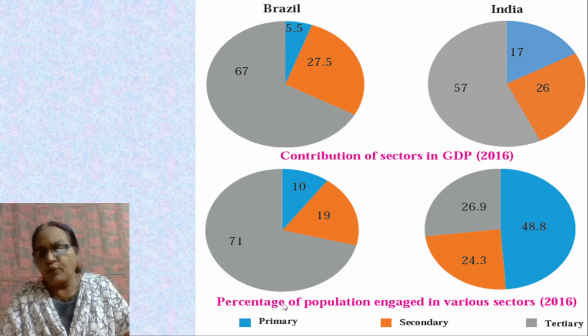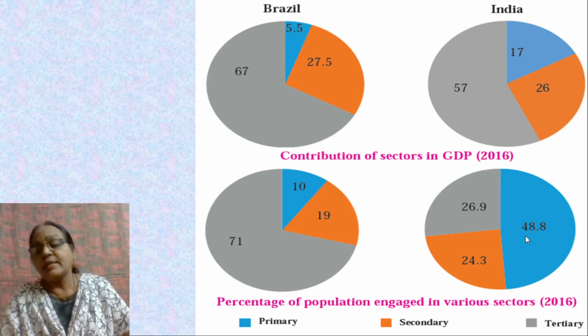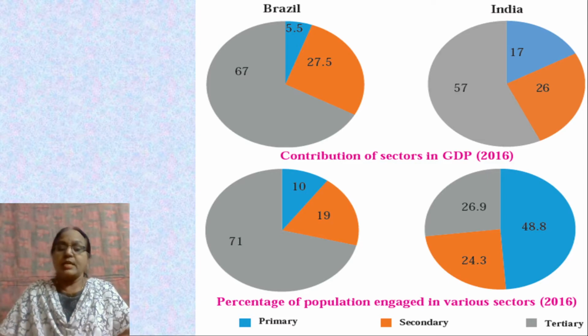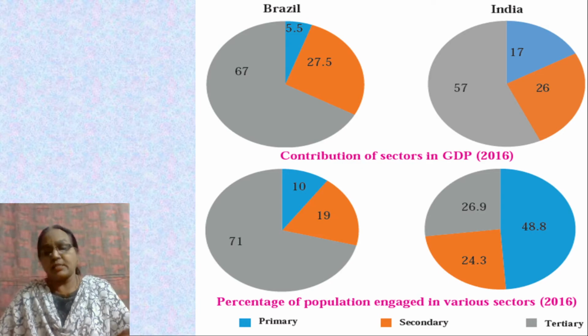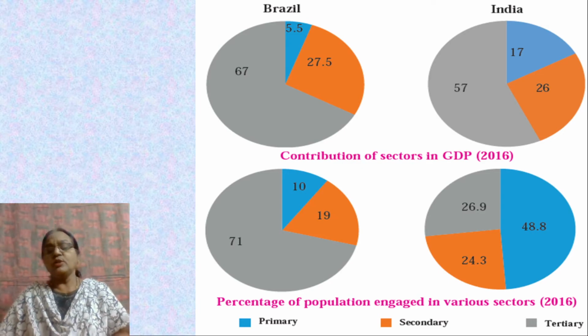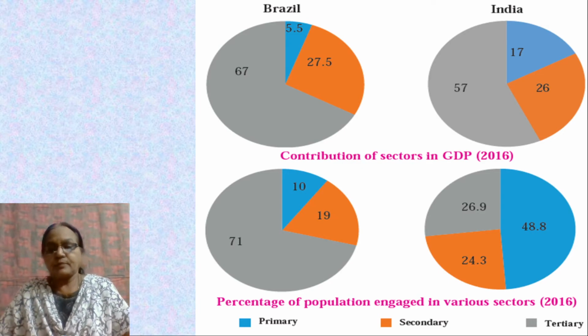In India, you find 48.8% of the population is engaged in primary activities, that's agriculture and allied activities. Then 24.3% of the population is engaged in secondary activities and 26.9% in tertiary activities. This is according to 2016.